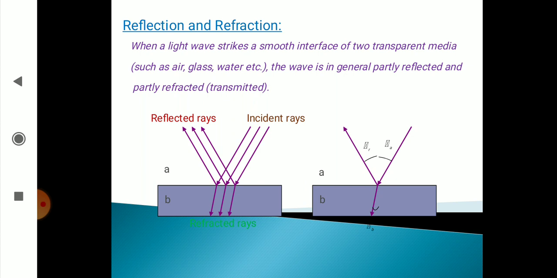When a light wave strikes a smooth interface of two transparent media, the transparent media may be air, glass, water, etc. The wave is in general partly reflected and partly refracted. Refracted means transmitted. You see here the incident waves, reflected rays and refracted rays. There are certain angles to the normal.